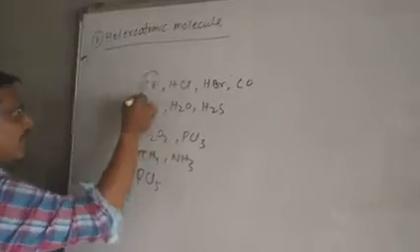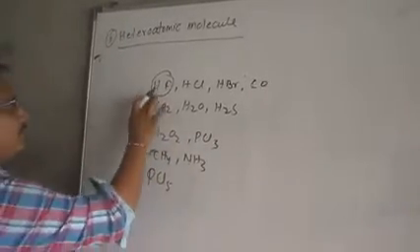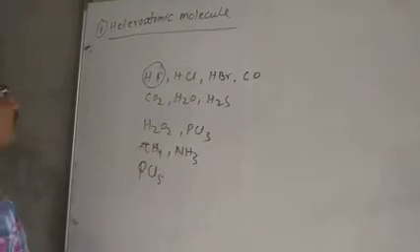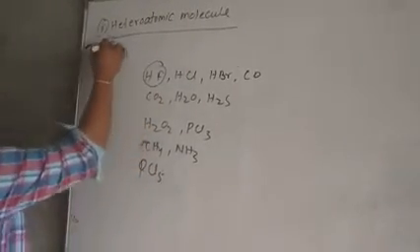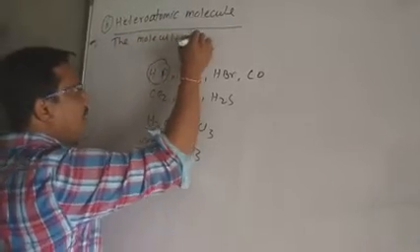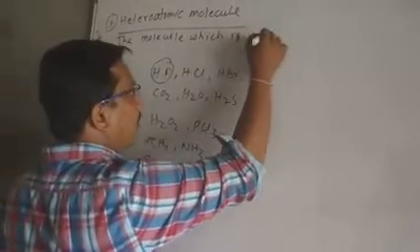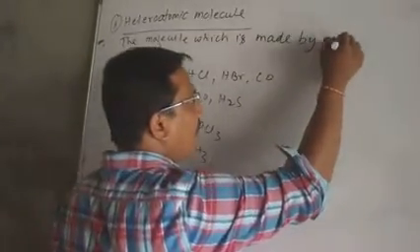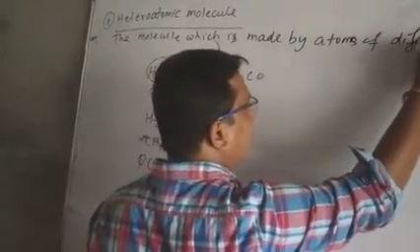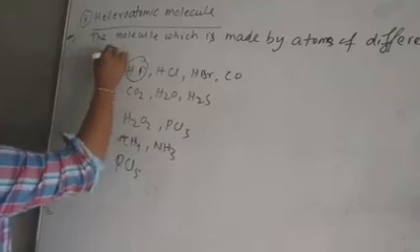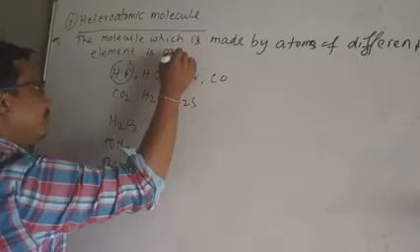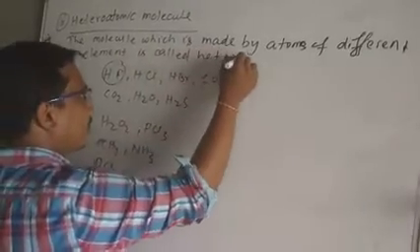Let me explain. HF is a heteroatomic molecule. It is made by two types of atoms. No doubt it is made by atoms of different types of elements, so it is called a heteroatomic molecule. What will be the definition of a heteroatomic molecule? The molecule which is made by atoms of different elements is called a heteroatomic molecule.